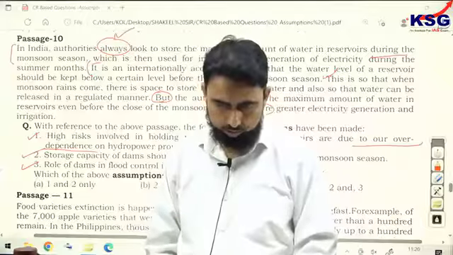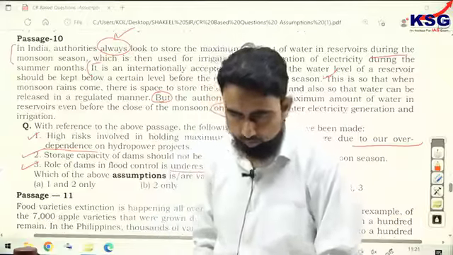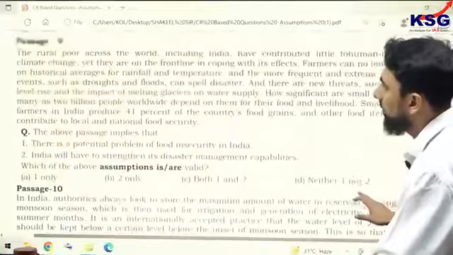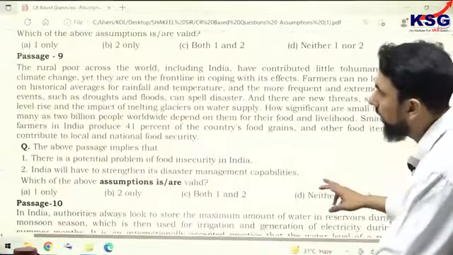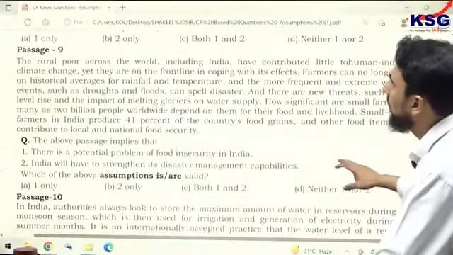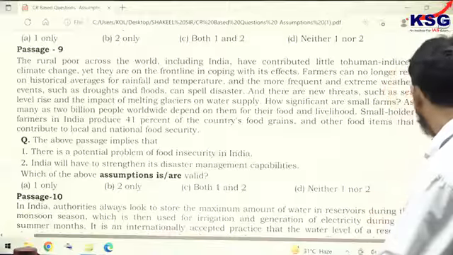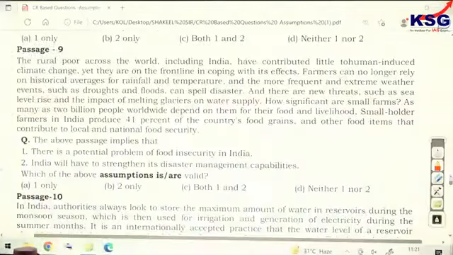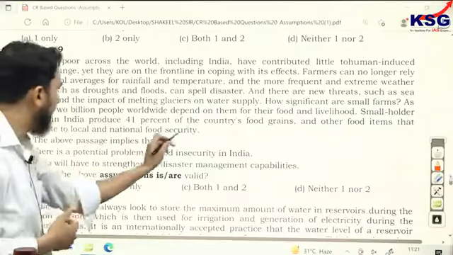AI sheet. And Acha, Subrata, you have a problem with passage number 9, the CSAT passage. After this, I will go to the AI-based sheet. So, dear, passage number 9. Yes, this was again a challenging question asked in 2019, I think. The above passage implies that, and it asks what is the valid assumption.